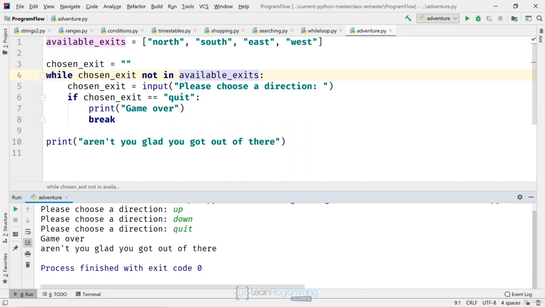So we probably don't want that last message, "aren't you glad you got out of here", to appear in this scenario. I'll show you a way to prevent it at the end of this section. Before that, I want to finish this video by making our code a bit easier to use.